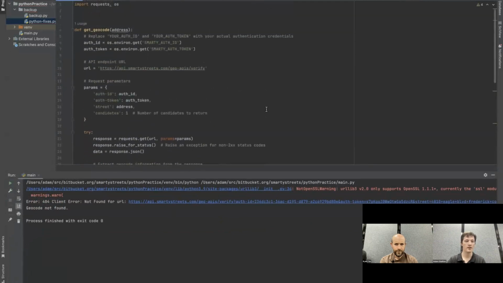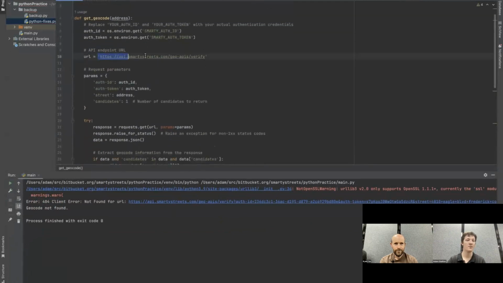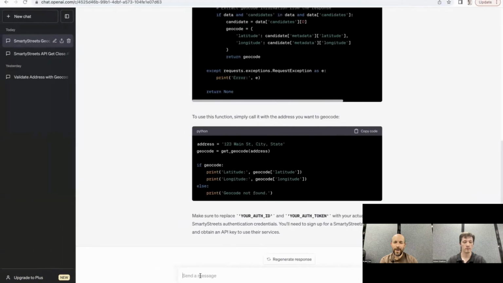So what happened here is that, again, it completely hallucinated our API. It got a completely different result than the last time that I tried this, which was yesterday. So let's go back and tell it that that's not the right API, that that's not the right URL, because sometimes it will be able to correct it.